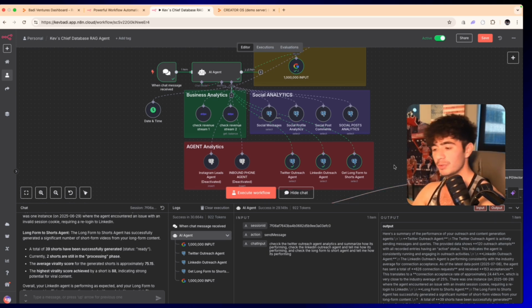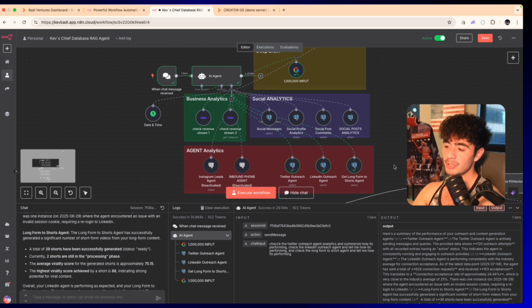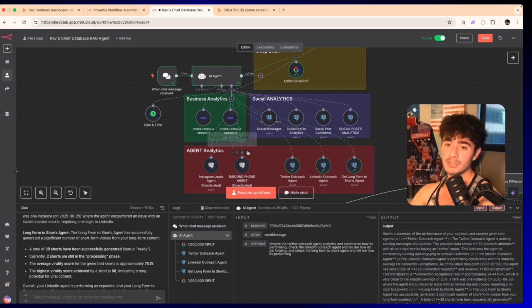Now before we build it together, I'm just going to talk about a teaser of how this thing can actually expand. We have the inbound phone agent, the Instagram leads agent, but you can also have email, inbound phone calls, outbound phone calls, SMS, all the different text messages that were sent. Then you can connect all of your CRM APIs. So how many new leads were generated, how many new sales were generated, how many new clients we closed, all of these different things can also be associated to your database agent, because it's just looking at the operating system's table. So that's all you really have to do at the high level.